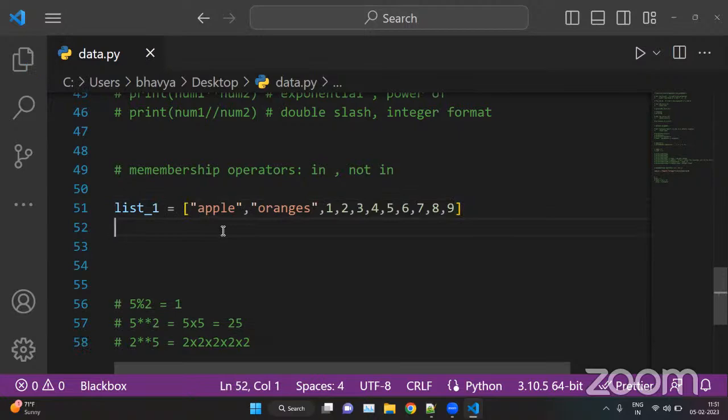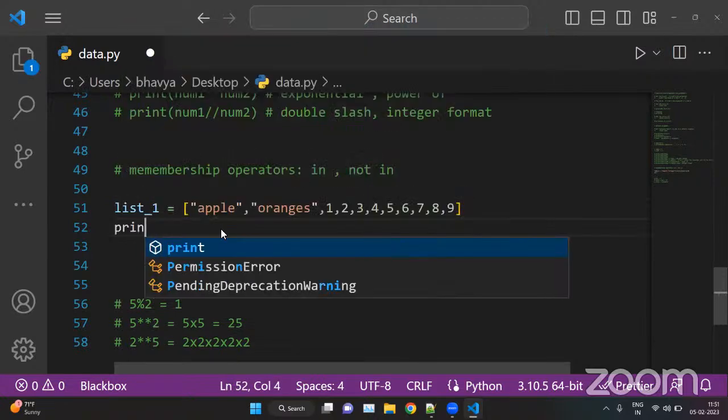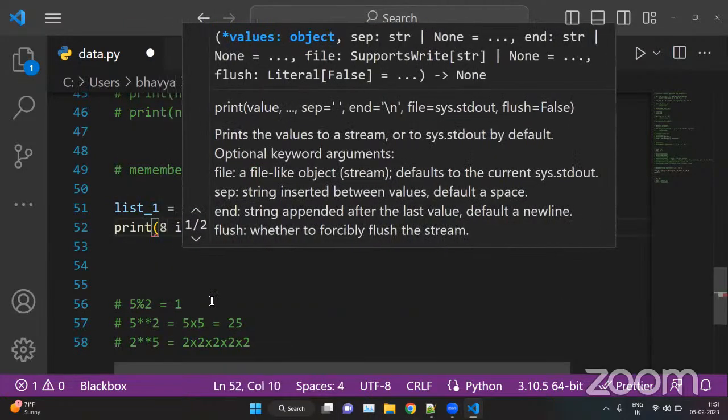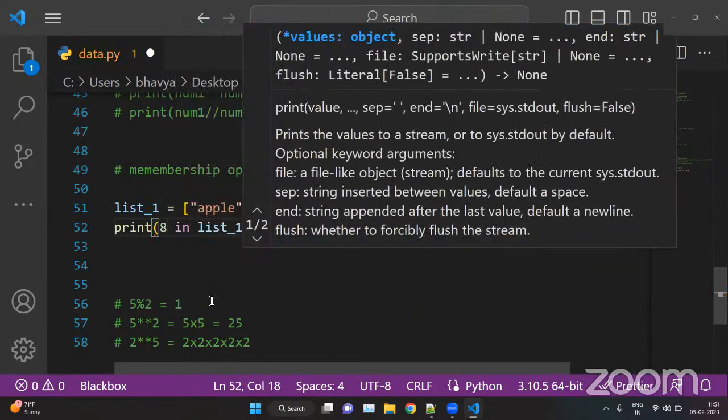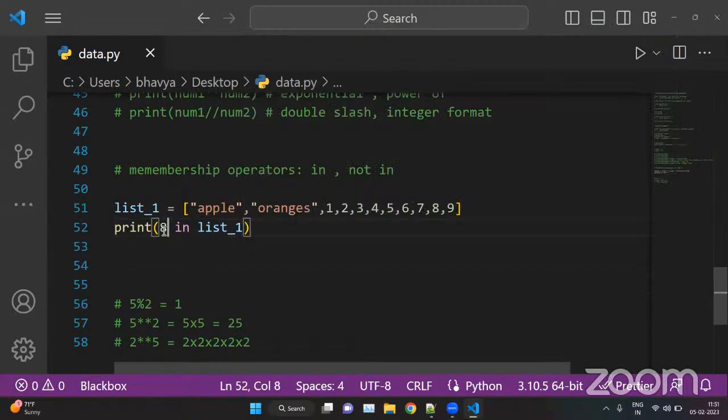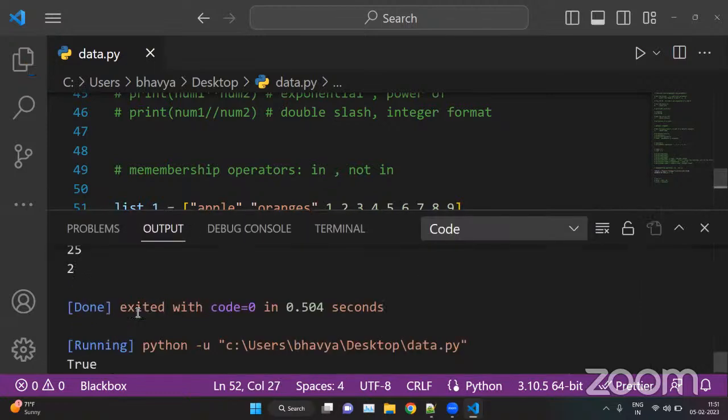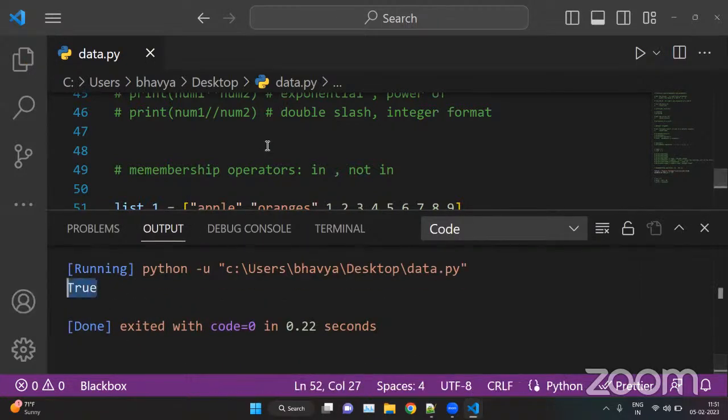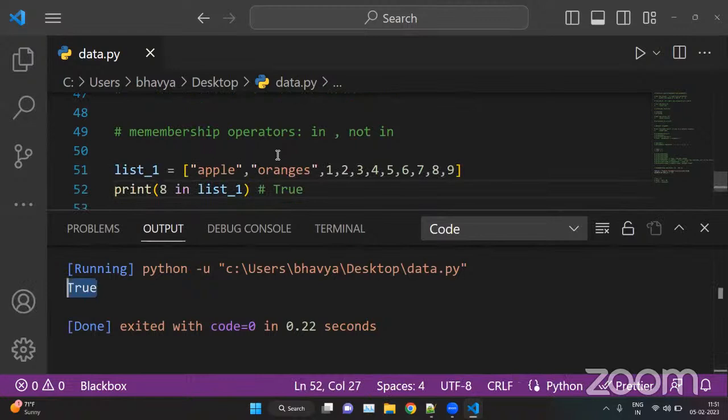Now here we are checking print 8 in list_1. Basically we're checking whether 8, an integer, is inside list_1 or not. Means 8 is a member of the list or not. So here 8 is a member, so this will return true. Okay, so we have true.